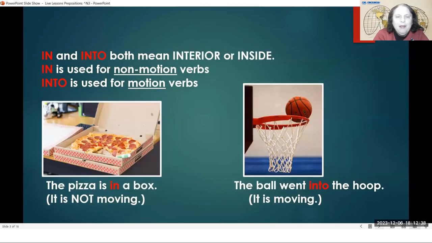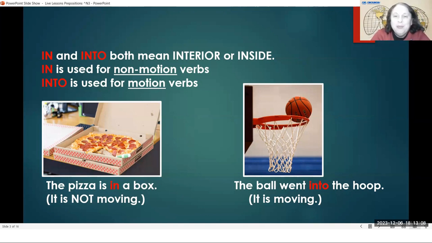Let me go back here. And then this word, interior. Interior means inside. I don't have it written down here, but interior means inside. What if I say exterior? Can you think of a word in English that begins with the letter E, X?